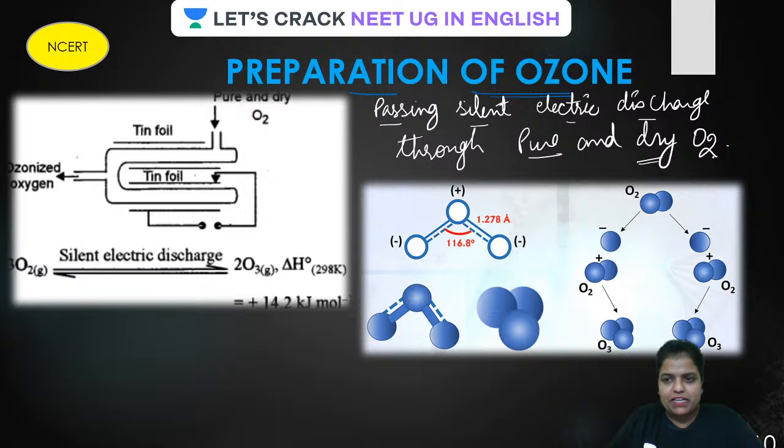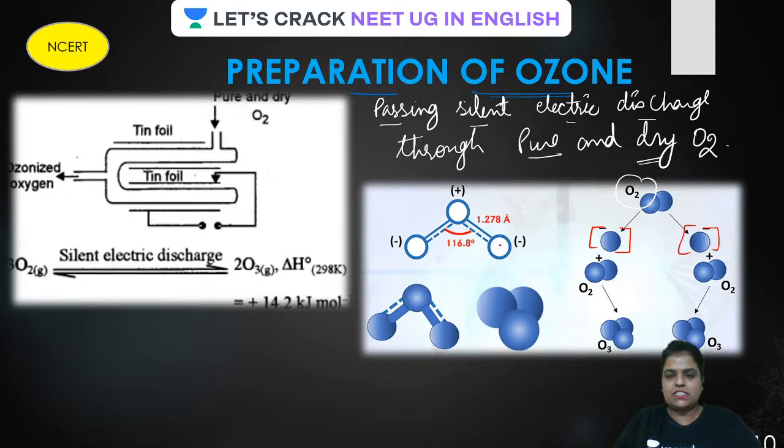Now, what will happen, guys? This oxygen molecule is going to prepare nascent oxygen like this after getting passed through electric discharge.